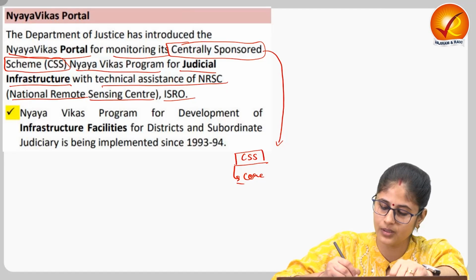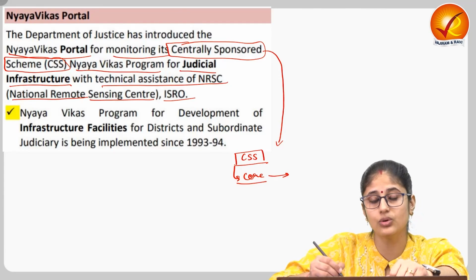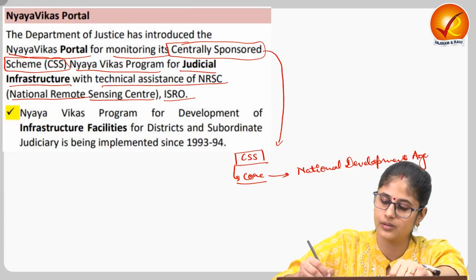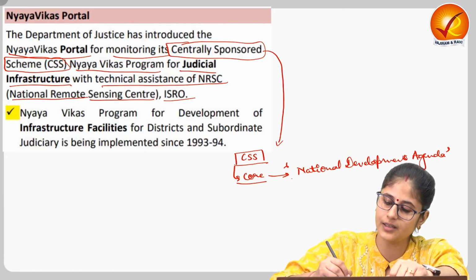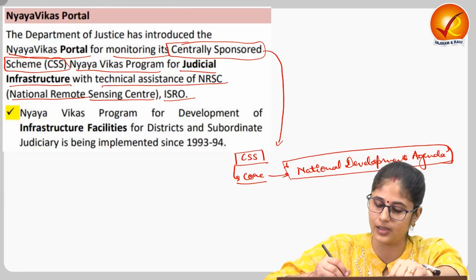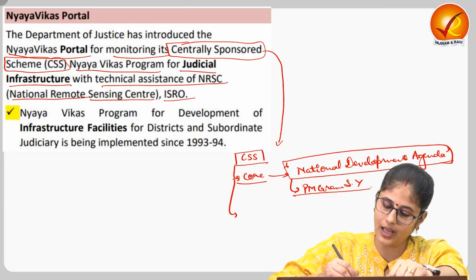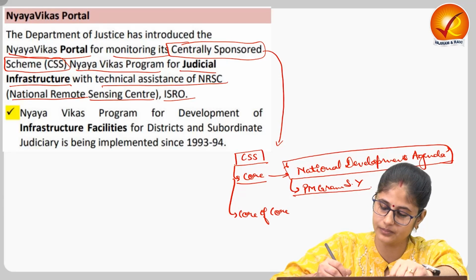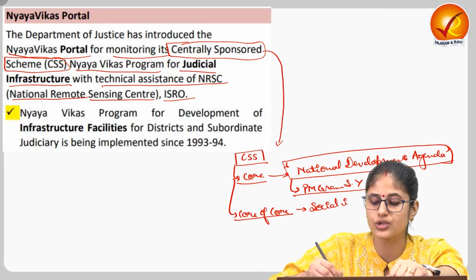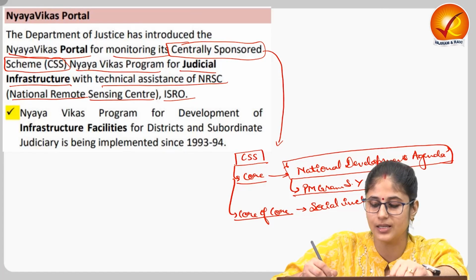One is the core scheme. It basically relates to those schemes which are for the national development agenda. Here both the center and the state government act as Team India to further enhance the development of India. An example of a core scheme is Pradhan Mantri Gram Sadak Yojana. Then we have core of core schemes. These schemes focus on social inclusion and social protection. An example being MGNREGA.